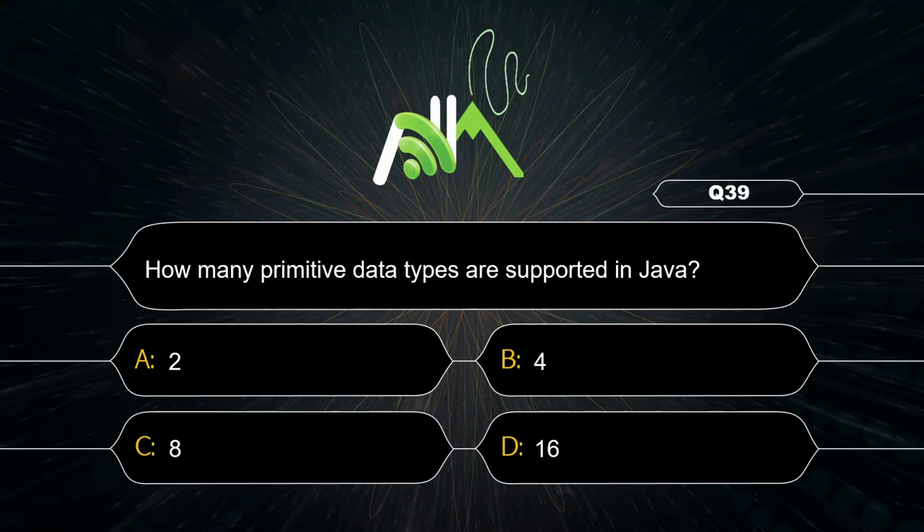This is a question from MCQ and very important also. How many primitive data types are supported in Java? A. I told you. Byte, short, integer, long, float, double, boolean, character. So 8 are there.